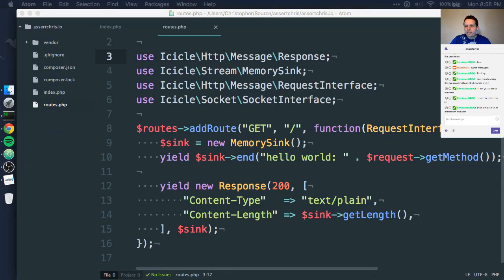I think that's kind of where I want to stop tonight. It feels like very little got done, but actually I think I understand Icicle a lot better now, and it seems quite cool to be able to integrate the two, FastRoute and Icicle, as a basis for an ongoing site. I think I'll carry on with this for a few days because it's fun for me, and I really want to get some production stuff up with Icicle, so I need to learn the stuff anyway. Tomorrow I'll probably look at doing something like static file serving through Icicle.